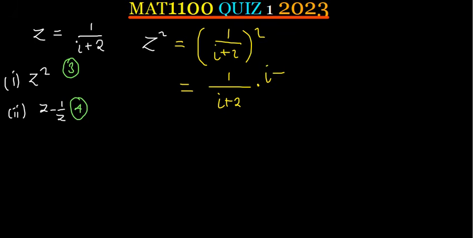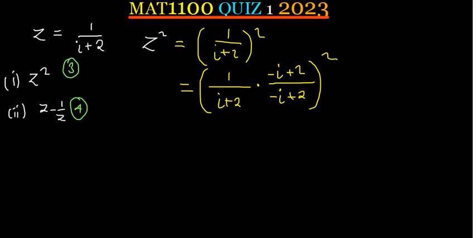Now please, for complex numbers, you change the sign of the imaginary part, not the number between. We are going to change the sign of the imaginary part, so it will become negative i plus 2. The 2 will still be positive. Change the sign of the i. This is still z. We'll get to square that.